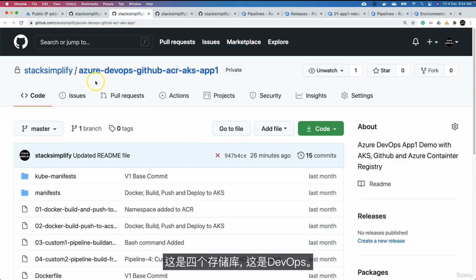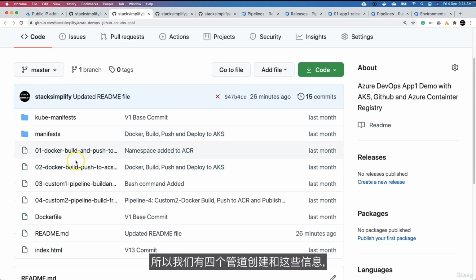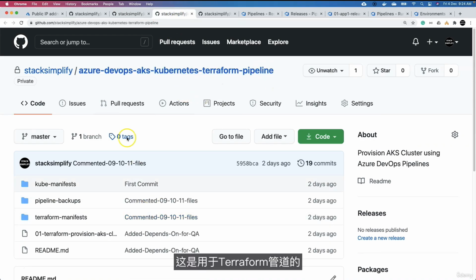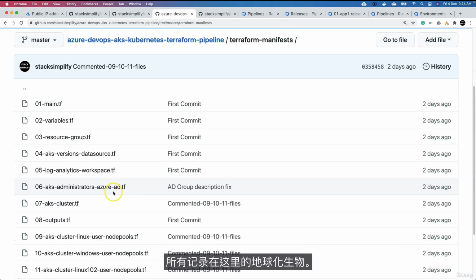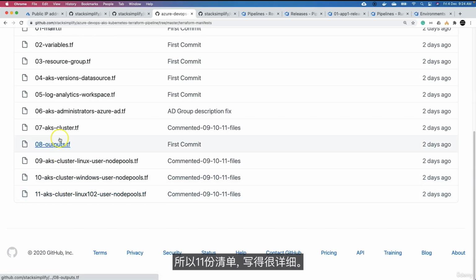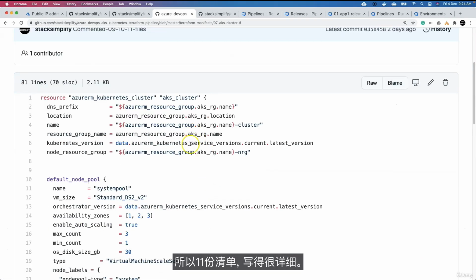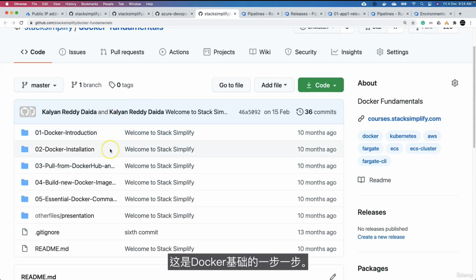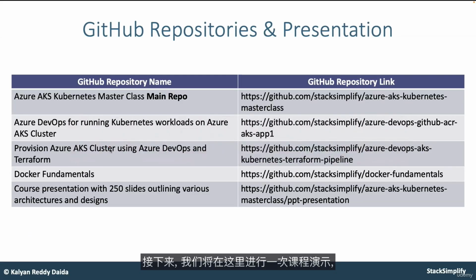So these are the 4 repositories. This is for the DevOps. We have 4 pipelines created and that information is here. And this is for the Terraform pipelines. The entire Terraform manifests are documented here, 11 manifests which are written in a very detailed manner. And this is the Docker fundamentals step by step. Moving on, we are also going to have a course presentation with 250 plus slides located at this location, depicting all the architectures and designs implemented as part of this course.